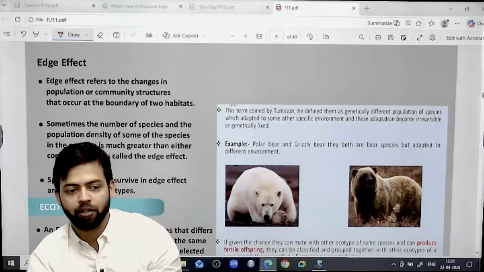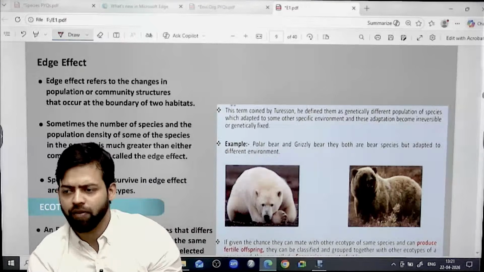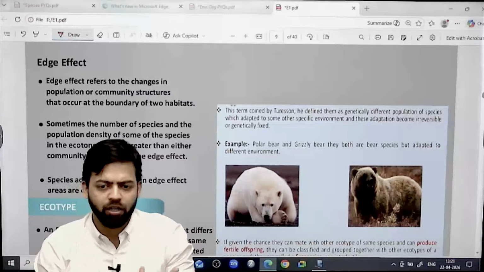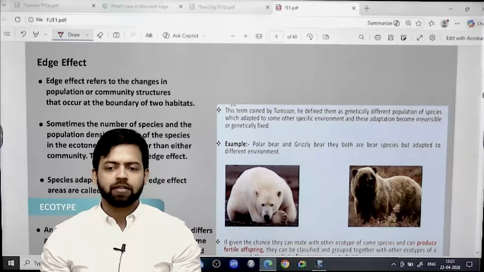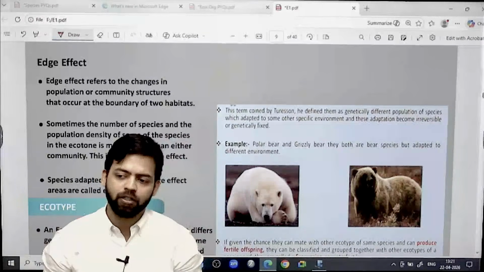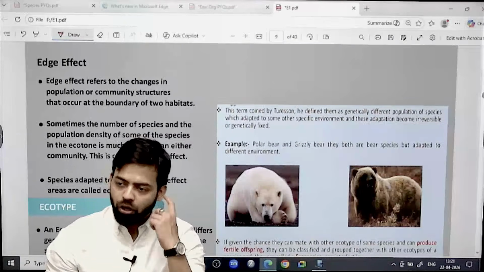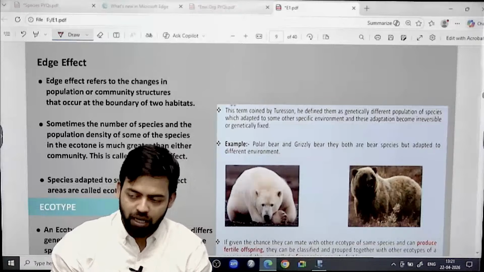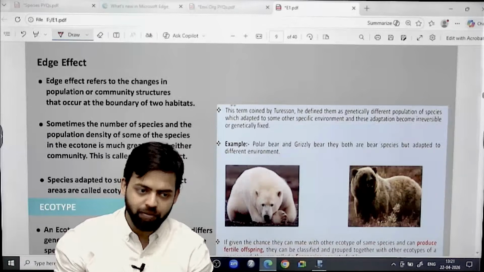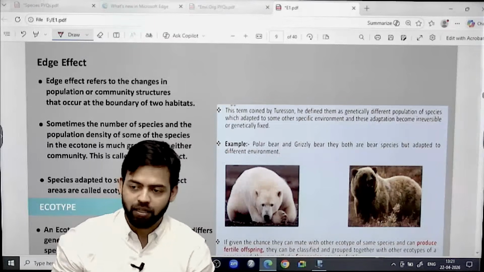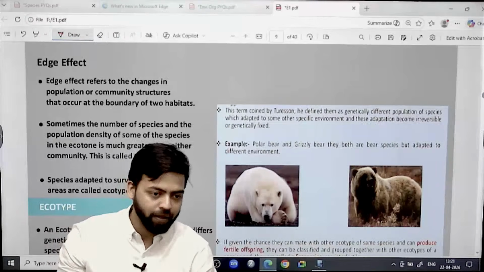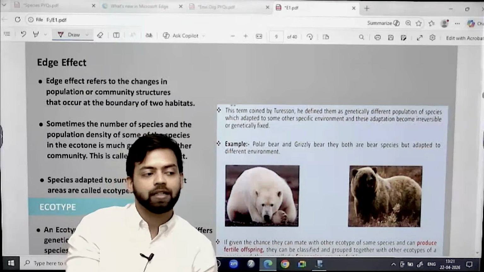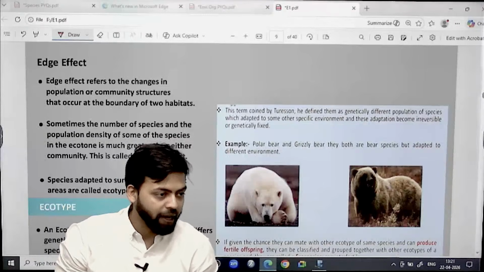The polar bear we already know, right? A polar bear is usually white in color, has a huge body, short ears, and short limbs. Why short ears and short limbs when there is such a huge body? Why a furry coat? Because the short ears are there so that the heat cannot escape. The furry coat is there so that they can keep the heat in their body. Short limbs are there so that less movement happens and loss of heat is less, because they have to save the heat. So this is an adaptation, right?